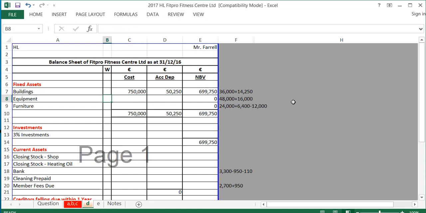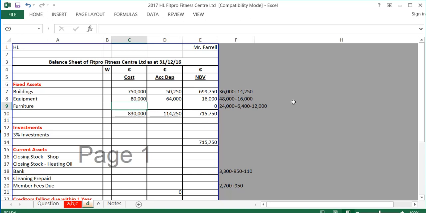For equipment, cost at the start of the year of equipment was 80,000. We didn't buy or sell any equipment, so it's still 80,000. And the depreciation of equipment at the start of the year from part A, it was 48,000 for the first 3 years, and then this year's depreciation of equipment is 16,000. So my accumulated depreciation is 64,000.